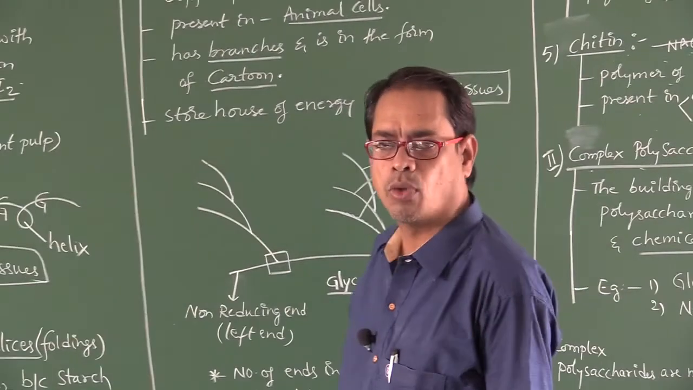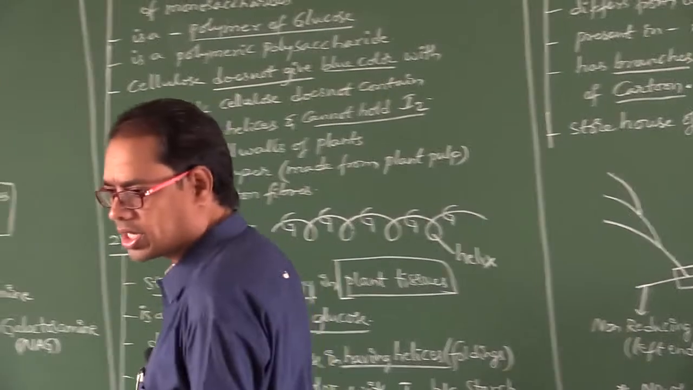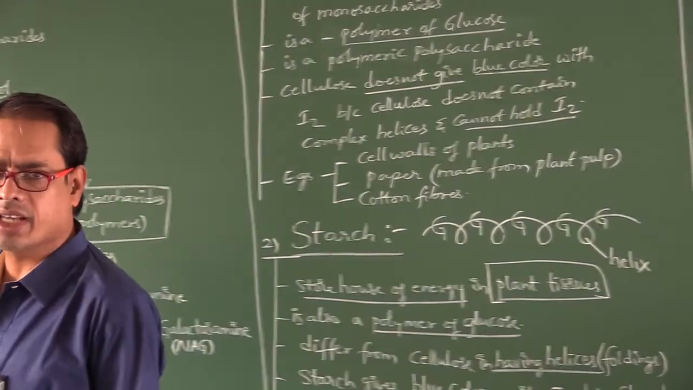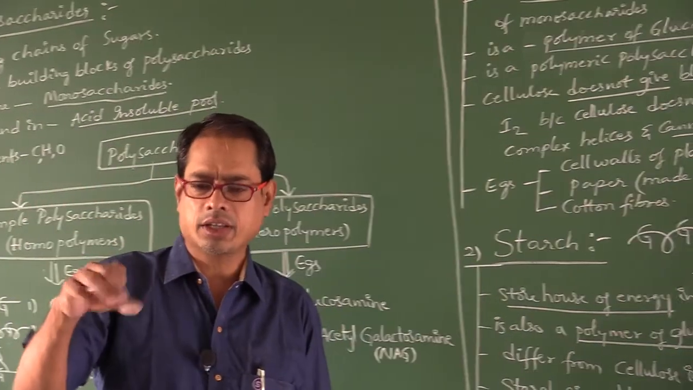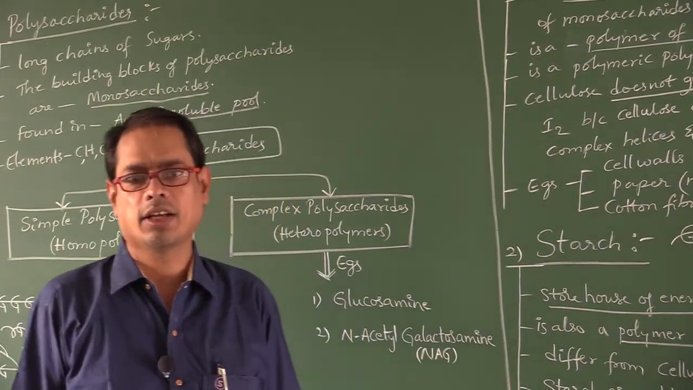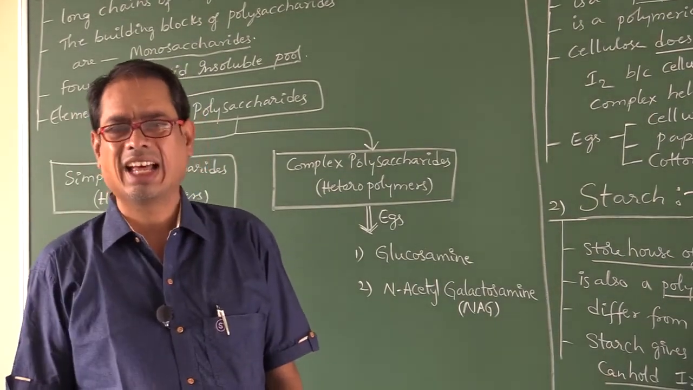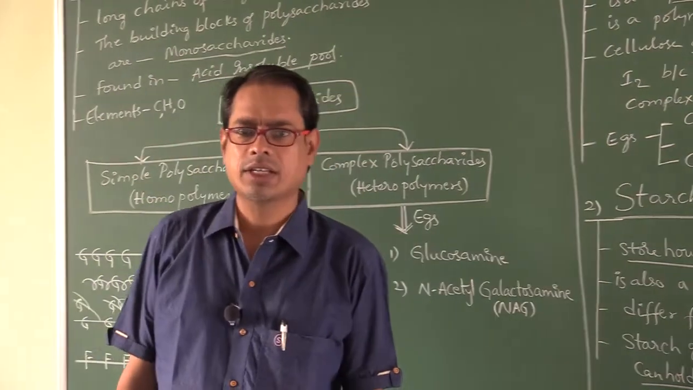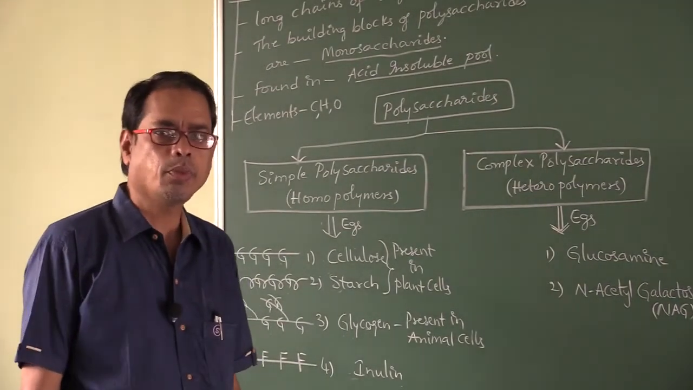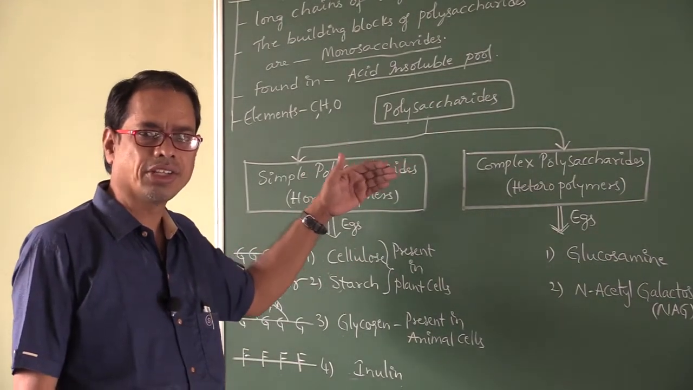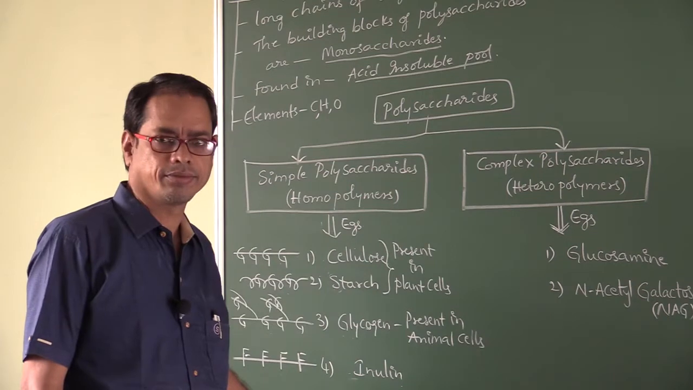So what is a polysaccharide? A polymer of monosaccharides. Elements found in polysaccharides are carbon, hydrogen, oxygen. How many types of polysaccharides are there? Simple polysaccharides and complex polysaccharides. When we filter, these polysaccharides are found in the acid insoluble fraction, also called the upper fraction, also called the retentate. There are 5 examples of simple polysaccharides: cellulose, starch, glycogen, inulin, chitin.